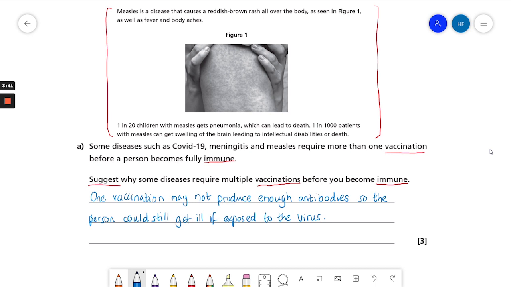Okay, now we need to make the point that more than one vaccine increases the supply of antibodies. So if we put down more than one vaccination increases the supply of antibodies to fight the disease or the infection.